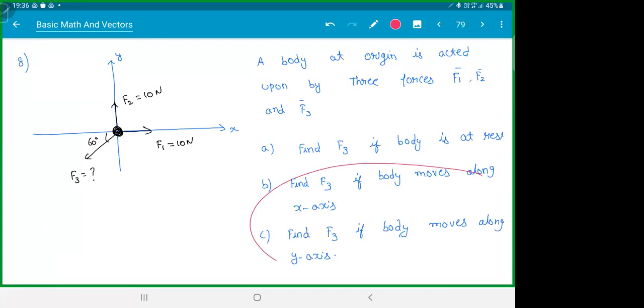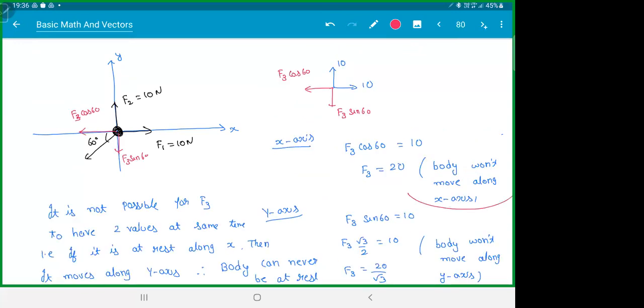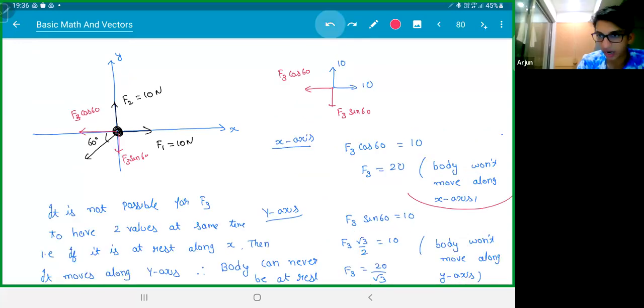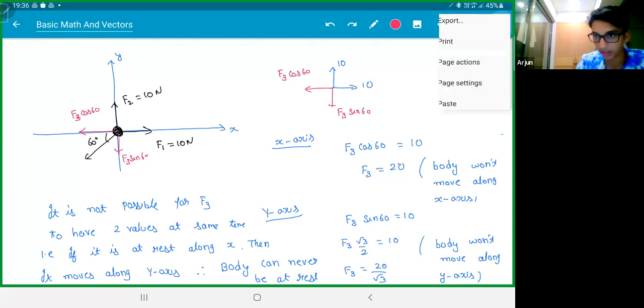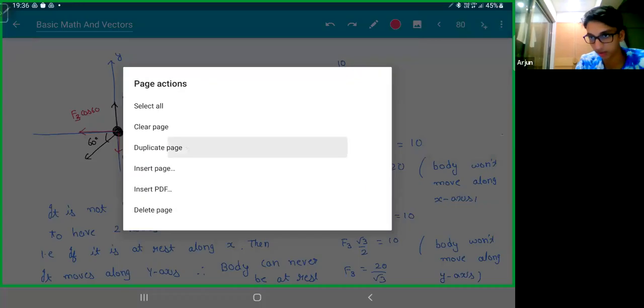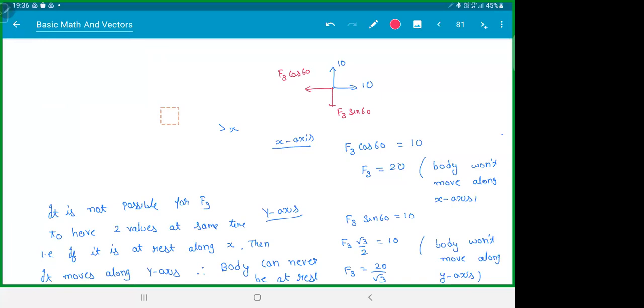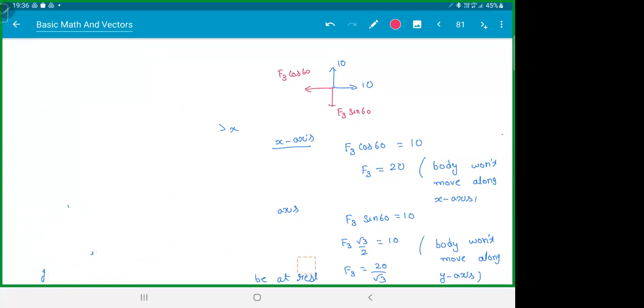What is the answer for these two then? If you want to go along x-axis, if you want to go along the y-axis. Actually, the answer came here. We can take 20 by root 3 for the second one. So if you want to move along x-axis, what should happen? You should not move in y-axis, no?